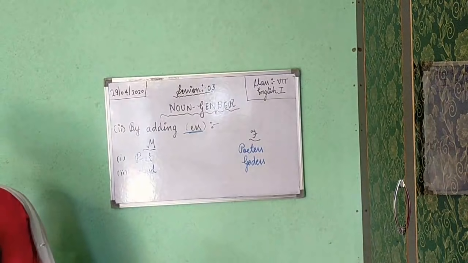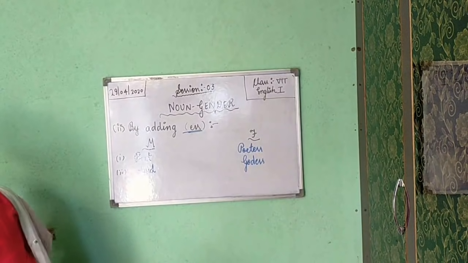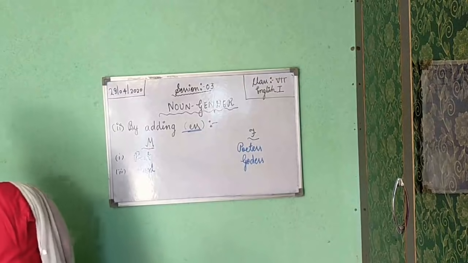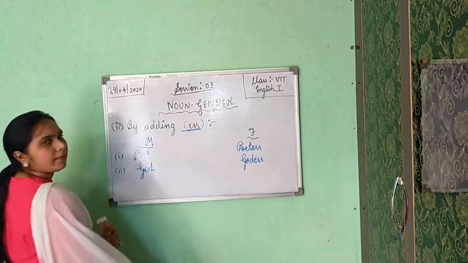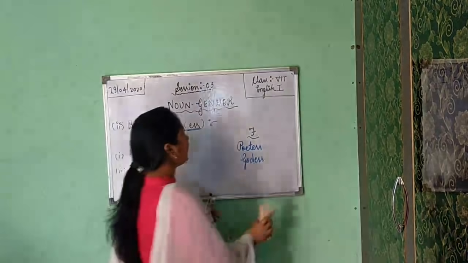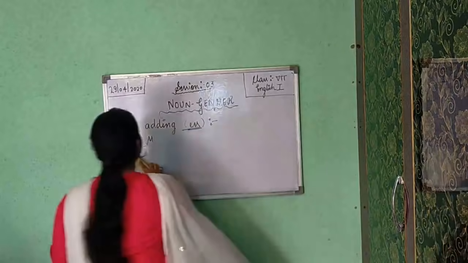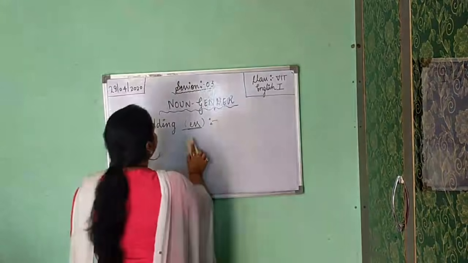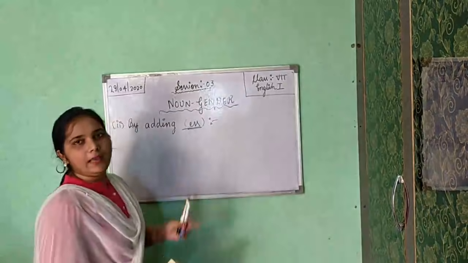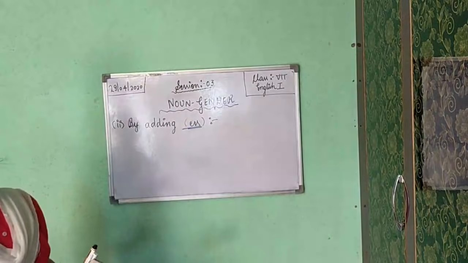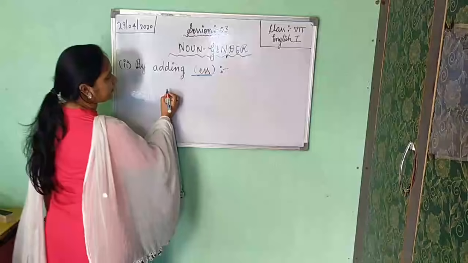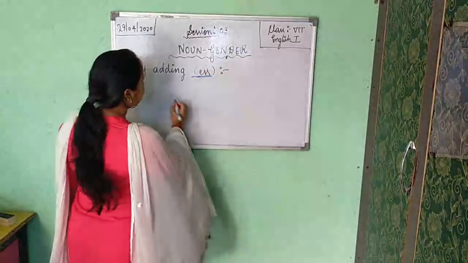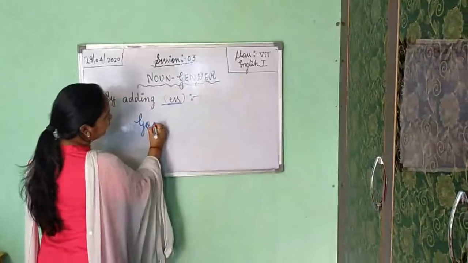Now class, after this I will tell you one thing. You will add E double S. But see here class, I have written G-O-D in masculine gender.